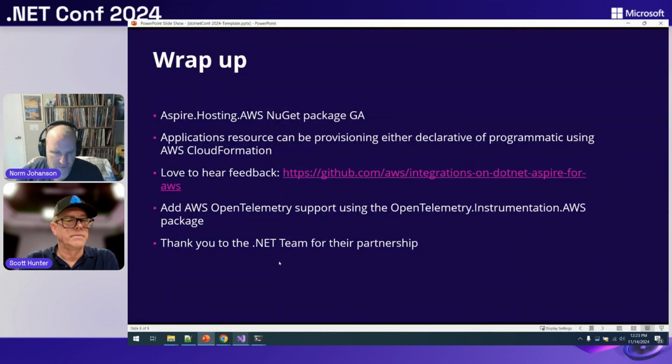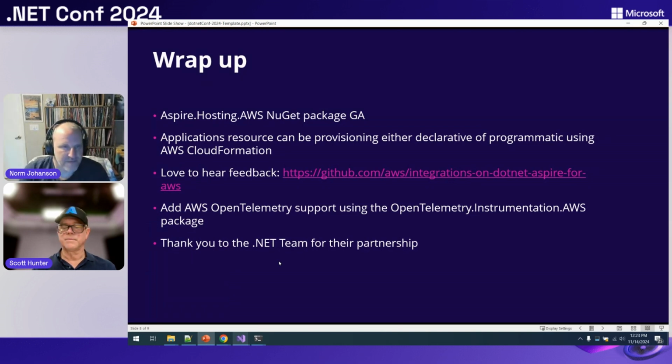Again, another shout out for OpenTelemetry. And the last thing I wanted to call out is, thanks to Scott and the whole .NET team for their partnership, including us in there, and seeing what we can build for a better, bigger .NET community out there. I think there's a lot we can do with Aspire and AWS, and I'm hoping the community joins us with that and sees what we can do to build that experience.